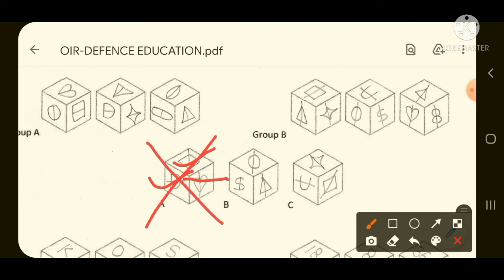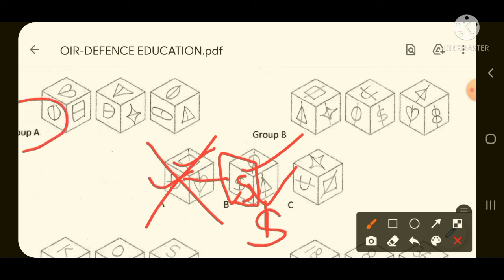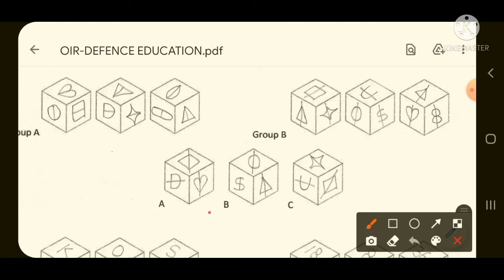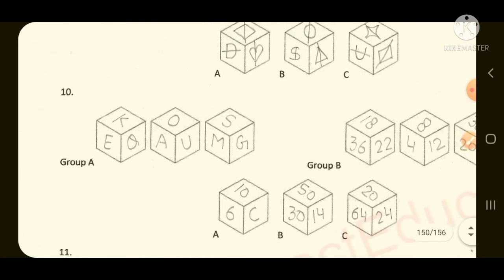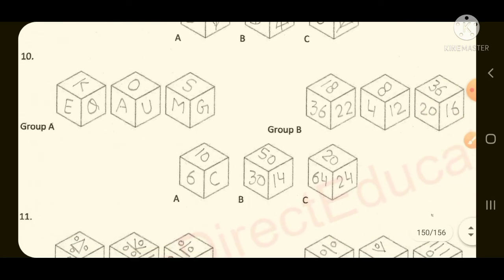If you come to the second option, then here O is written. In this O also the line is passing externally, and in this triangle also the line is passing externally. But if you look at this face of this cube, that is S, and this S is written like this, and the line is only in the internal portion, which is similar to group A. So our required answer will be option number B, because one face of option number B matches with group A. I think all of you have got a clear idea regarding this. Next is question number 10. Question number 10 is very simple.